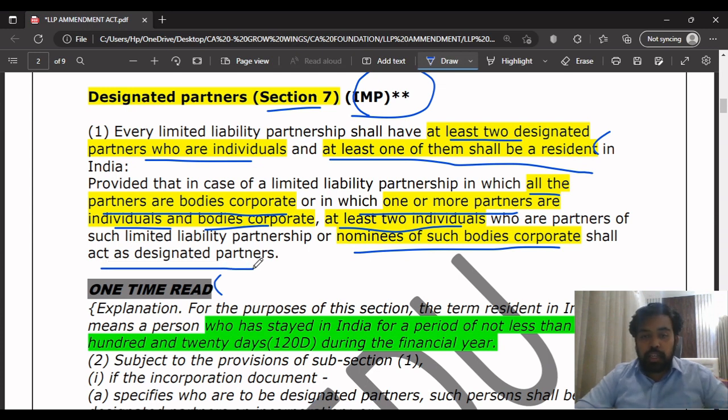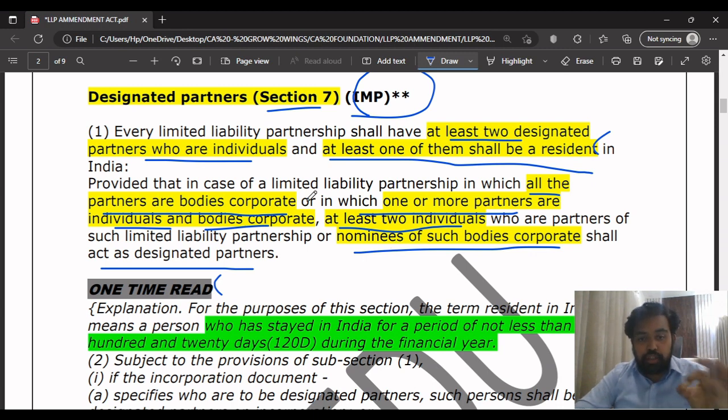So what does this mean? What they are trying to tell you here is that in case of an LLP in which all the partners are body corporate, suppose all the partners of the LLP are companies, in such a case the nominees of such body corporates, the nominees appointed by the company to the LLP, will act as designated partners.